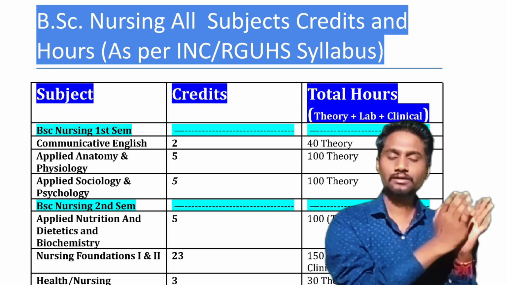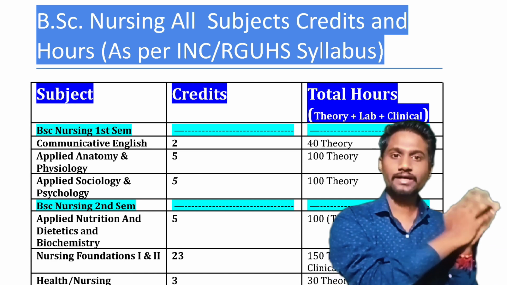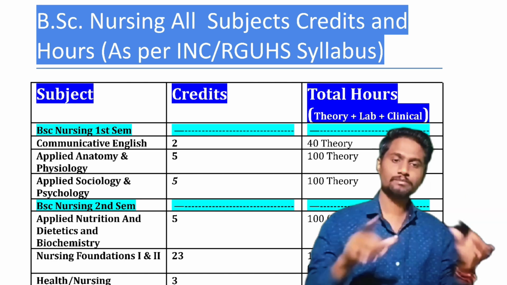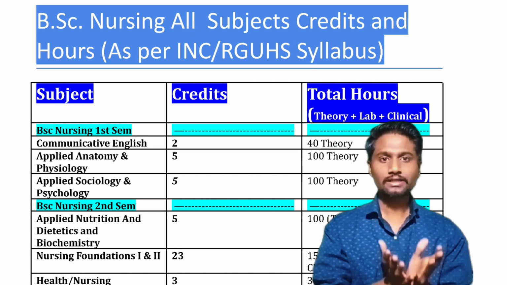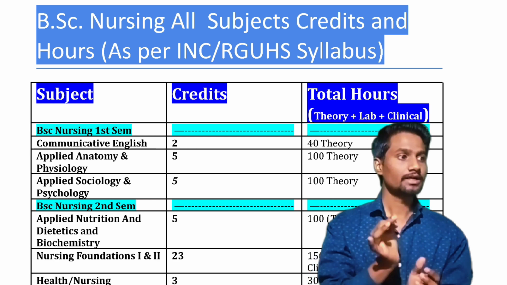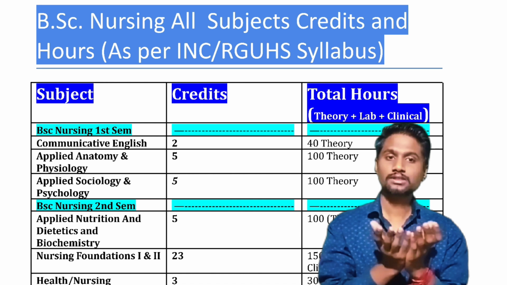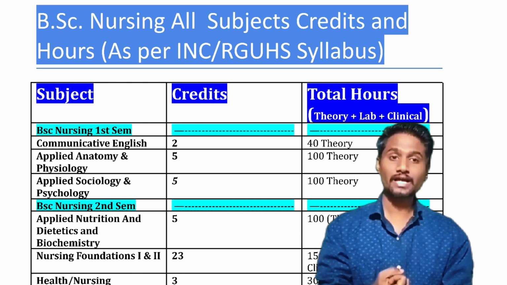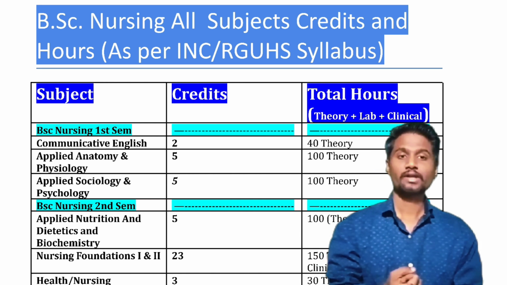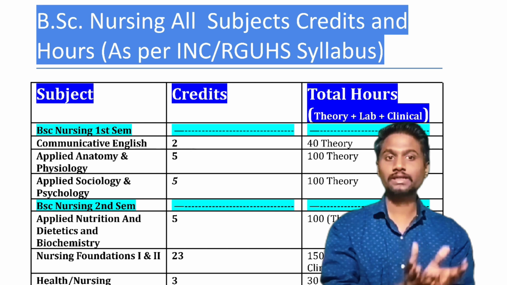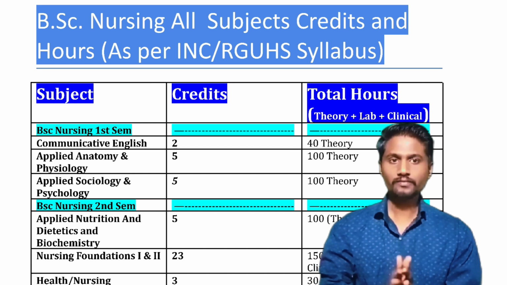According to that credit score and your credit points, your GPA is calculated. So basically credits represent the importance and workload of the subject: how hard it is, how much time it takes to learn, and how many days it takes a teacher to complete the syllabus.